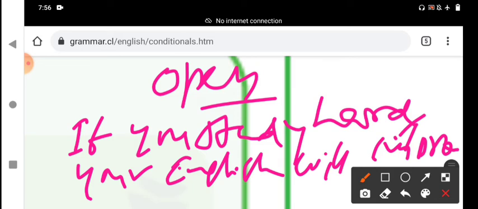If he doesn't buy me a bike for my birthday, I will be very unhappy. Some more examples. Please listen.